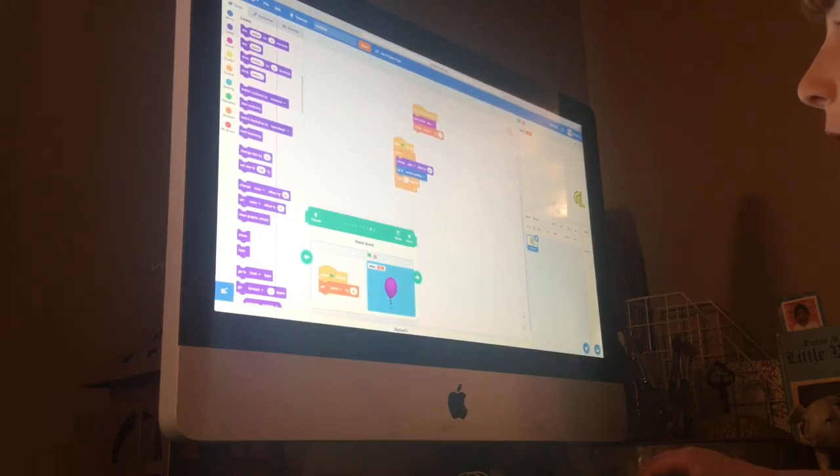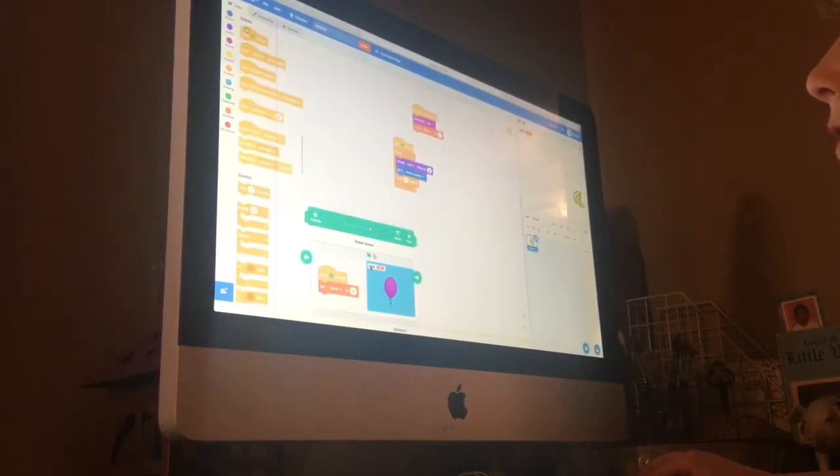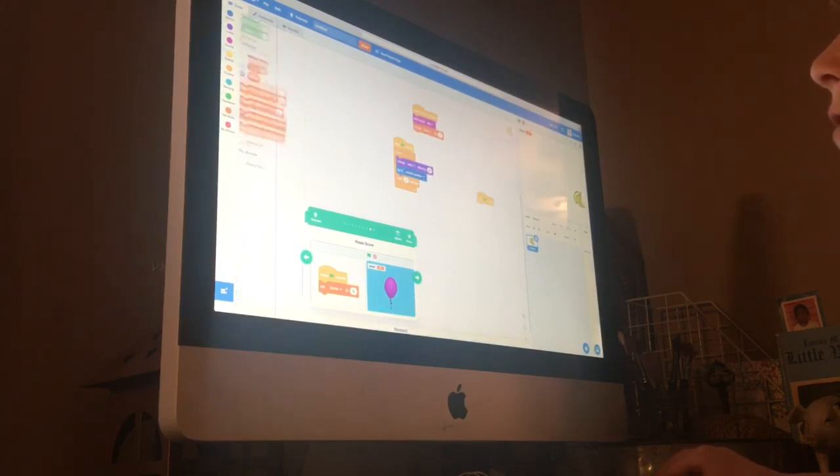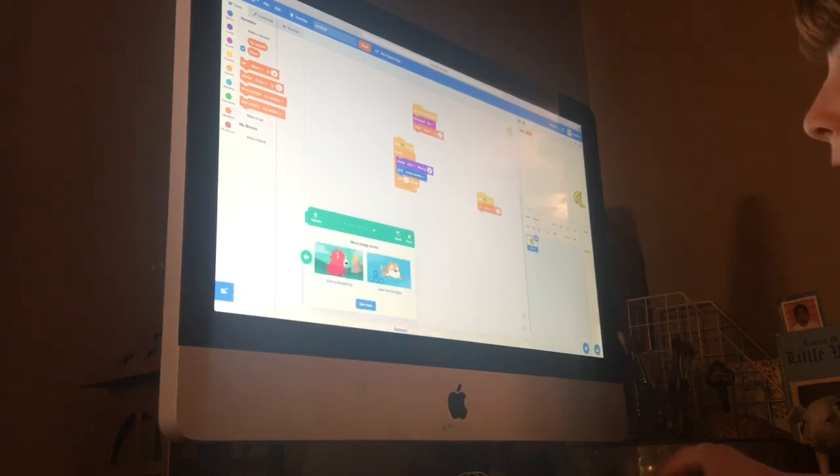All right, so now you can also click, when clicked, set score to 0. So you just click score, set score to 0. Right. And then when it says this on the tutorials, you could just press close. These are different tutorials. Add a backdrop or use arrow keys. We might do this one next.